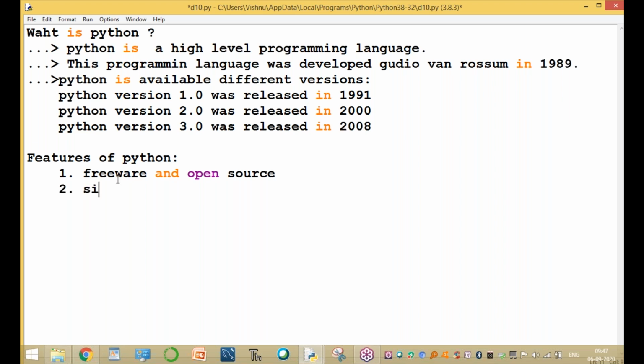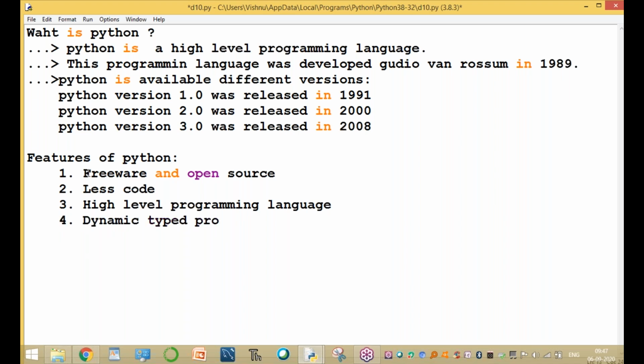The second feature is less code. The third feature is that it is a high-level programming language. The fourth feature is that it is a dynamic type of programming language.